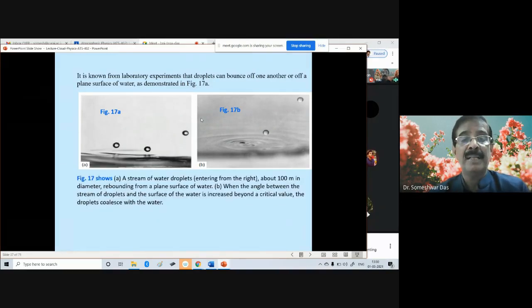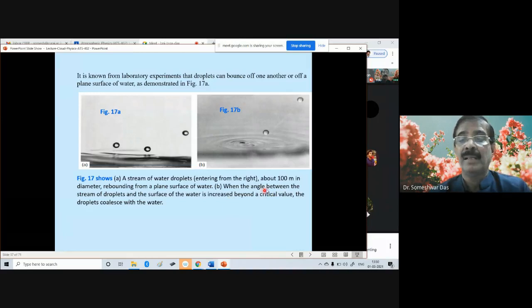This figure shows a stream of water droplets entering from the right, about 100 micrometer in diameter, rebounding from a plane surface of water. I said meter, but it has to be micrometer, it cannot be so large.